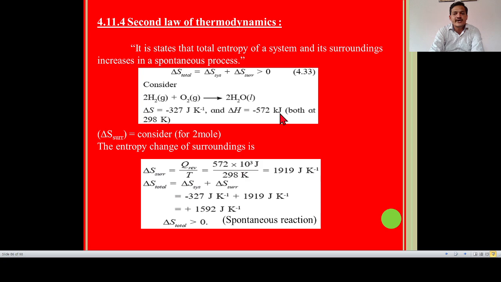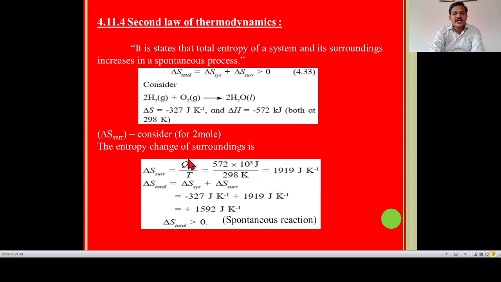Then kilojoule is converted into joule, so 572 into 10 to the power 3 joule. Then temperature is 298 Kelvin. Solving this, we get an answer of 1919 joule per Kelvin.